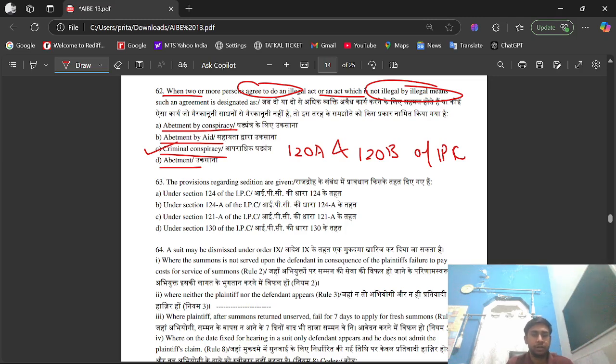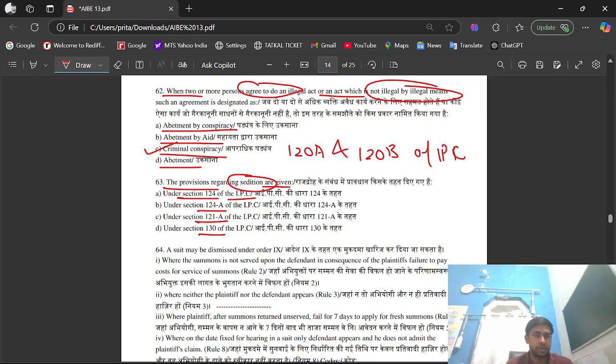Question number 63. The provisions regarding sedition are given. Option A, under section 124 of IPC; option B, under section 124A of IPC; option C, under section 121 of the IPC; option D, section 130 of IPC.